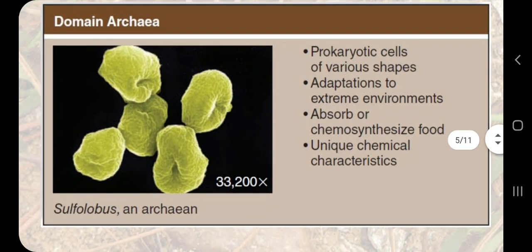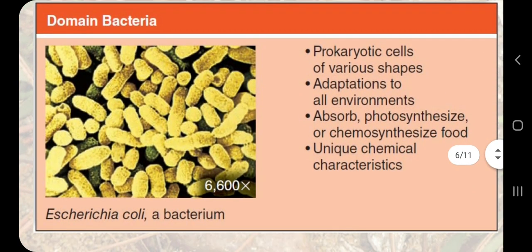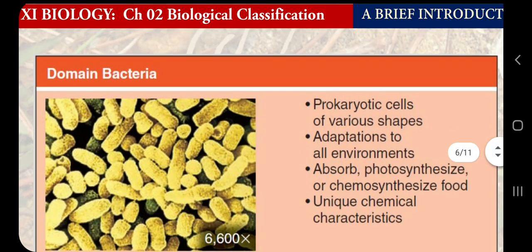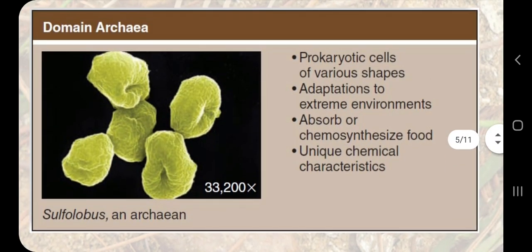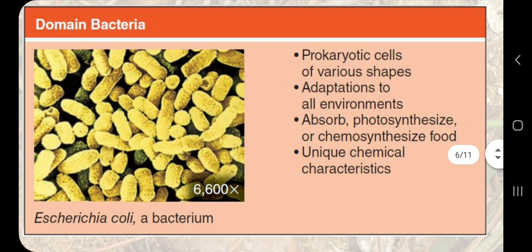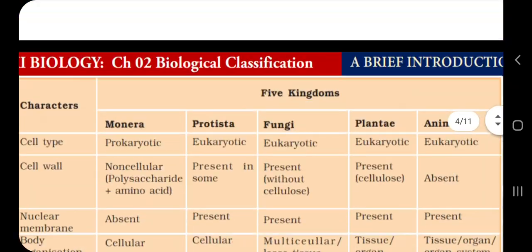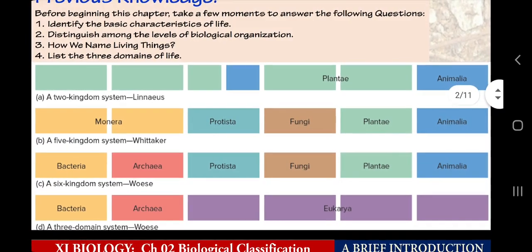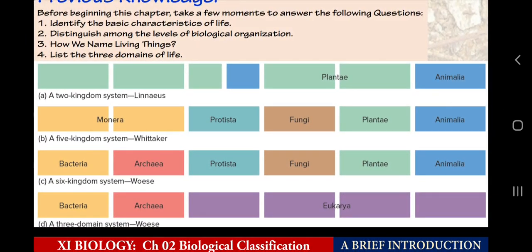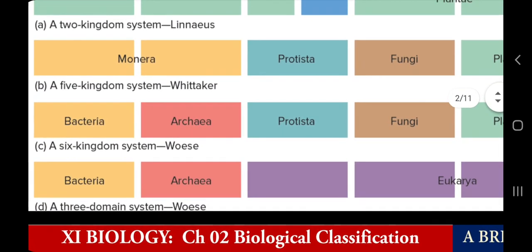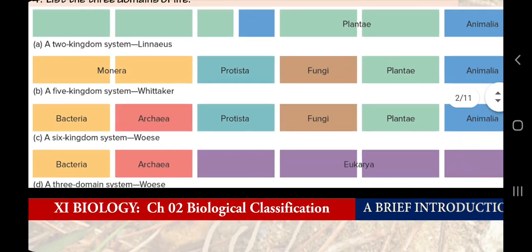So finally I have some pictures for you. These are a few pictures or few examples of domain Archaea, domain Bacteria, or we can say kingdom Archaebacteria and kingdom Eubacteria. Why? Because in domain Archaea only one kingdom is there, kingdom Archaebacteria, and in domain Bacteria there is only one kingdom which is called Eubacteria, and that is why here the kingdoms and the domains are having the same name, bacteria and archaea, because there is only one group included. That is why we can use these terms interchangeably.